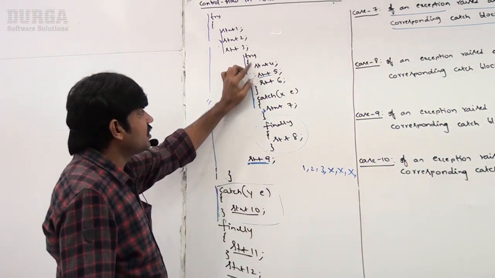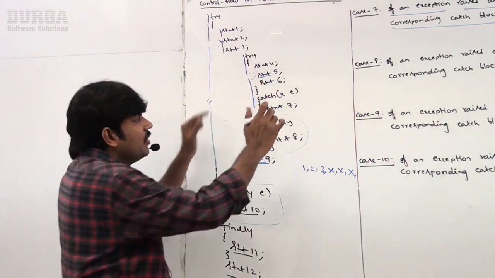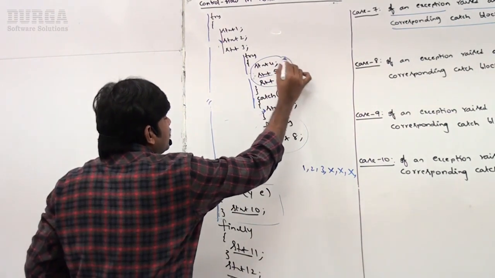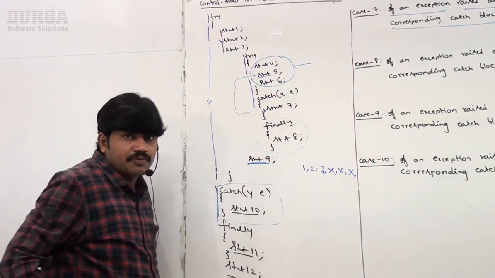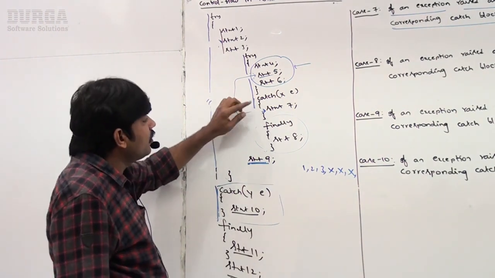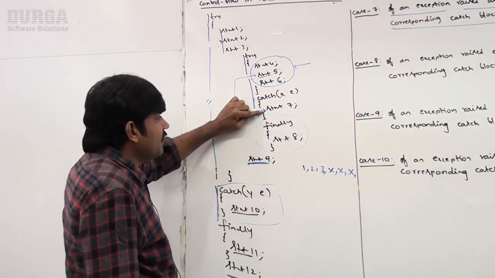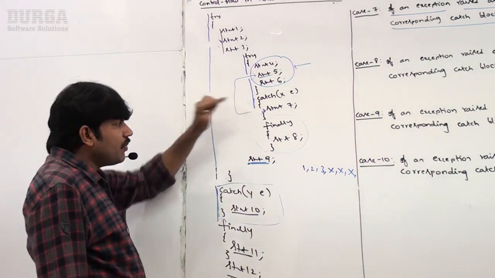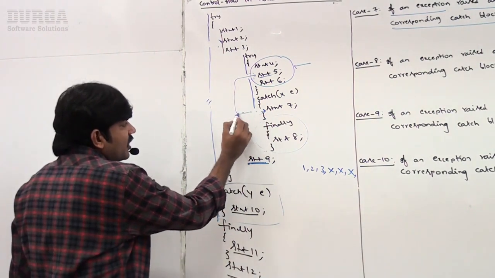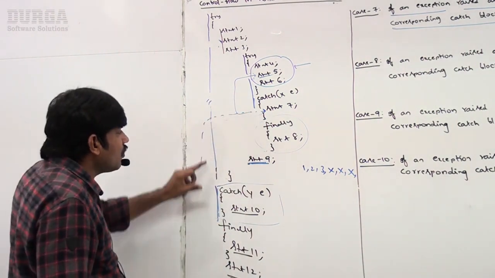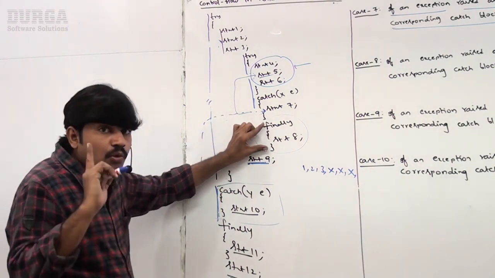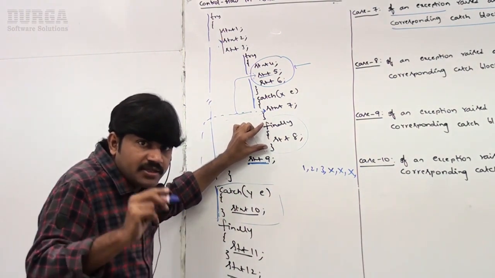Are you getting it? Now, while executing 7, the problem comes. Immediately, which catch block is responsible? The outer catch. But before going to the outer catch, only the finally will be executed.